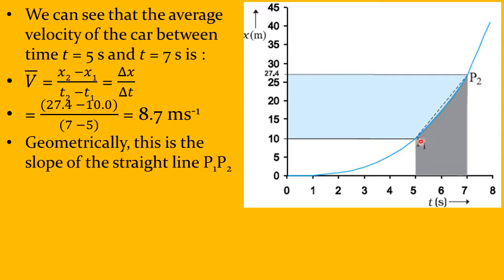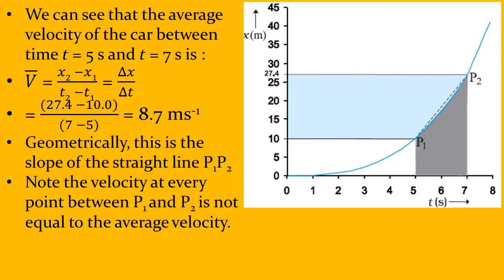Geometrically, there is a straight dotted line. Do you see it here? P1 to P2. It is the slope of this line, P1P2. You must note that the velocity at every point between P1 and P2 is not the average velocity. At every point, the velocity is increasing slowly up to P2.